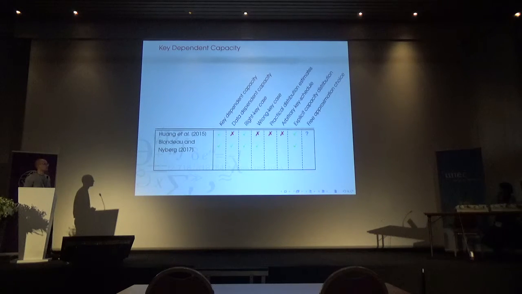So this work was improved by Belgium and Newport, and they tick some more boxes here. They get the data dependence included. They get the wrong key case covered. We still have this assumption on the key schedule. We also still have to know the exact correlation distributions or probability distributions. And while they do relax the requirements on which correlation distributions we use, they still have equal variances.